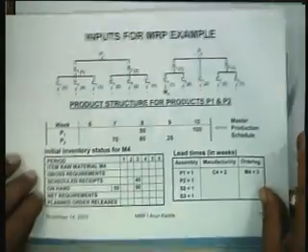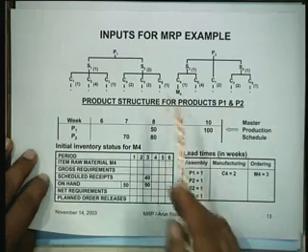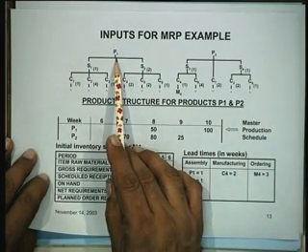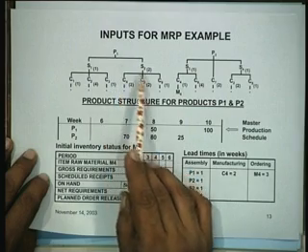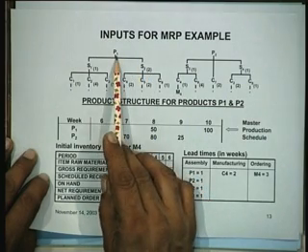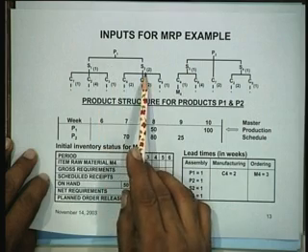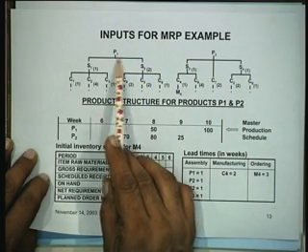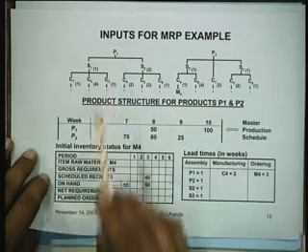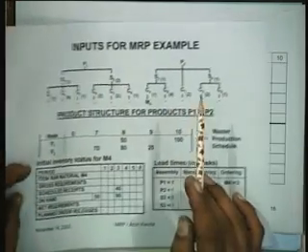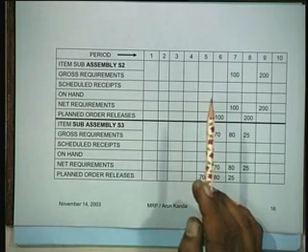Let me explain to you. This is S2. We have already determined our requirements for part 1, and 2 units of subassembly are needed in each unit of part 1, isn't it? So what we will do is, we will find out the requirements of part 1, which we have already found out, and just multiply it by 2. This is called parts explosion.